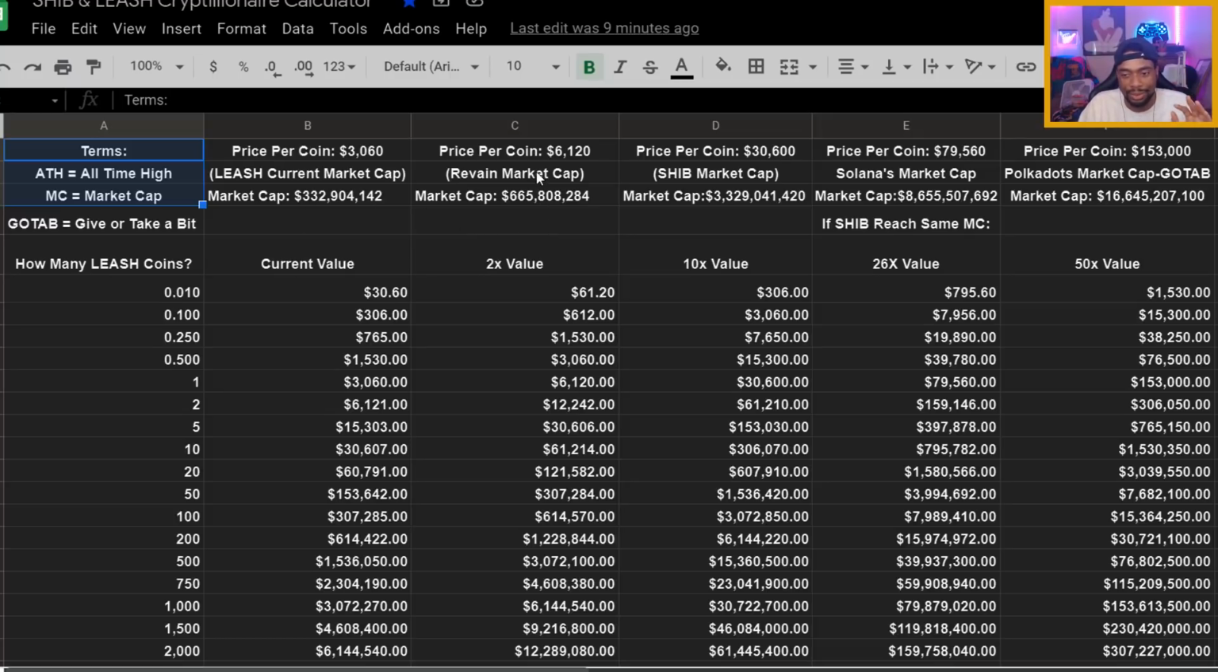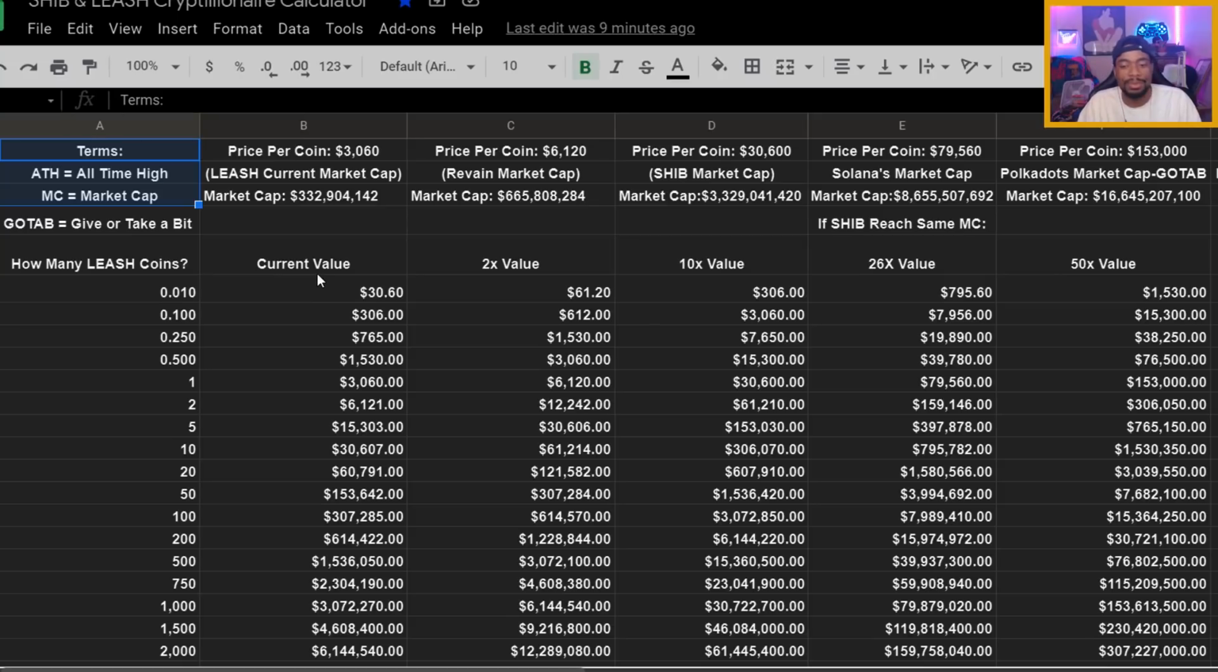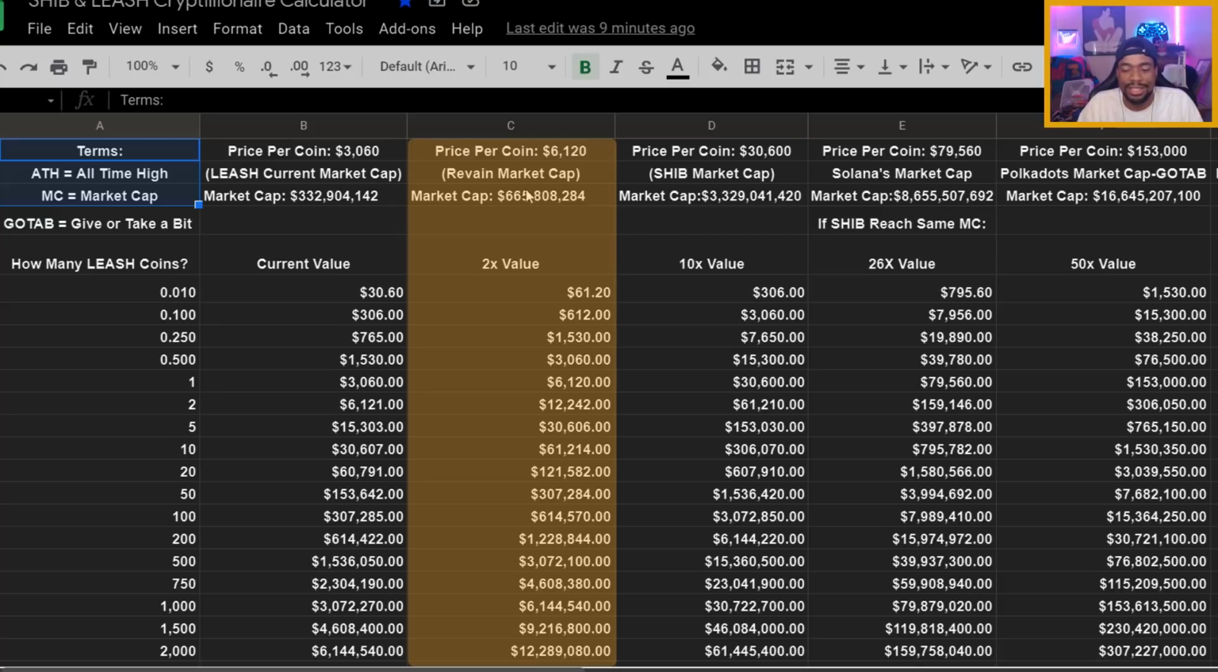And then right here, where it says price per coin, one LEASH token, for those who don't know, was pretty much $3,000, with the current market cap at $332 million. And when you come down here, this is the current value for all the prices. Now if you come on this side, this is let's say if LEASH token was to 2x, if it was to go up 2 times more.